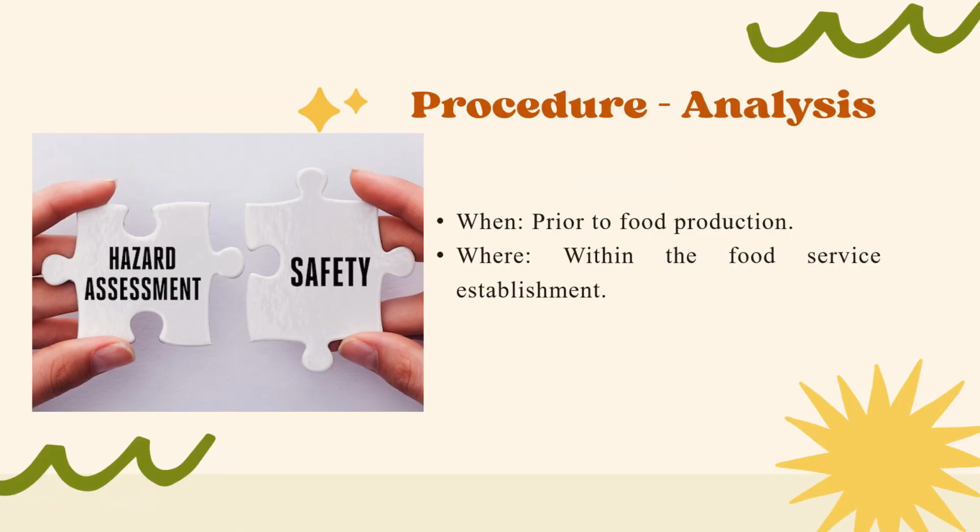When and where should HACCP be implemented? The procedure of implementing HACCP involves continuous application throughout all stages of the food handling process. This applies to various settings such as food production facilities, restaurants, and catering services.